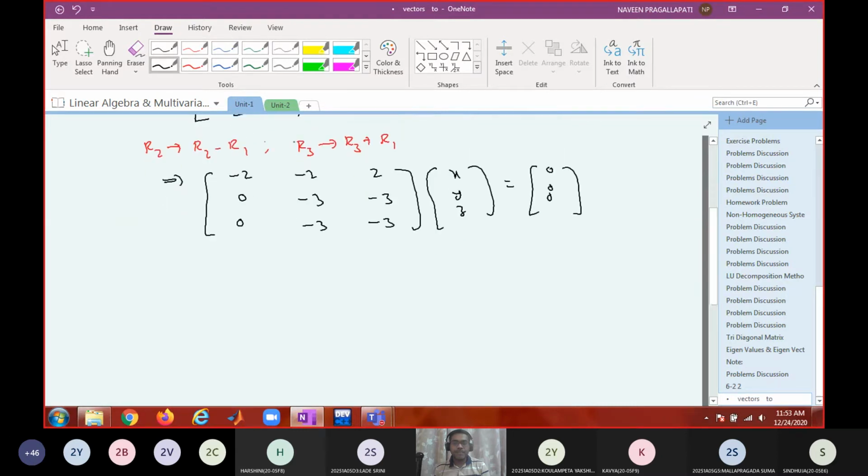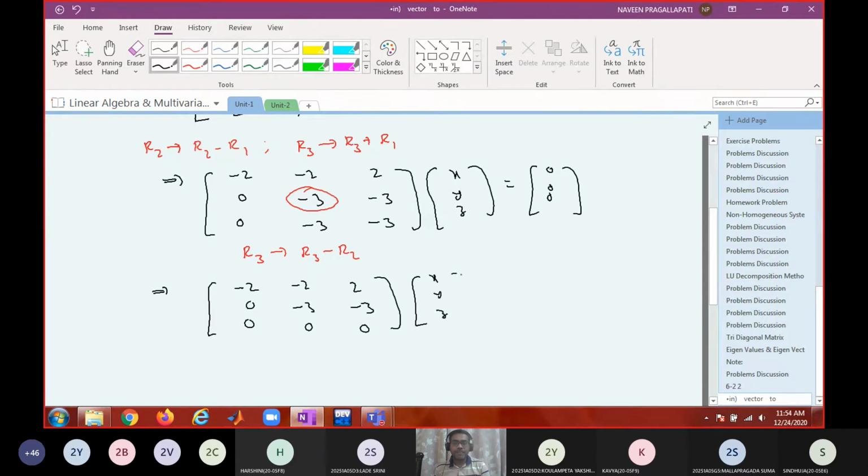Now what is the next pivot? Minus 3. So R3 gets R3 minus R2. Minus 2, minus 2, 2; 0, minus 3, minus 3; 0, 0, 0, into x, y, z equal to 0, 0, 0.